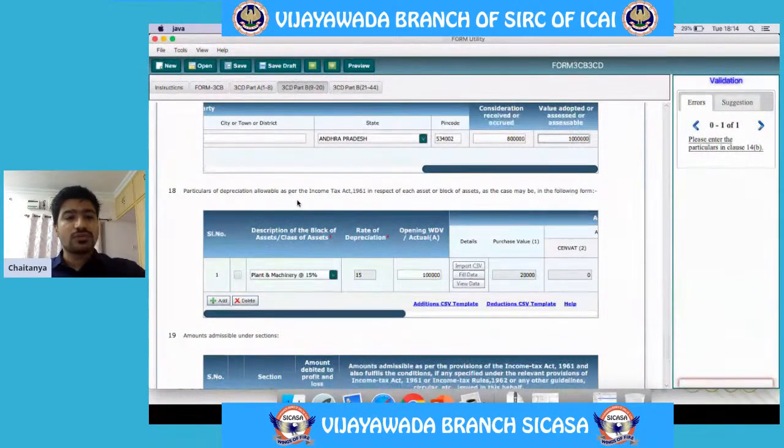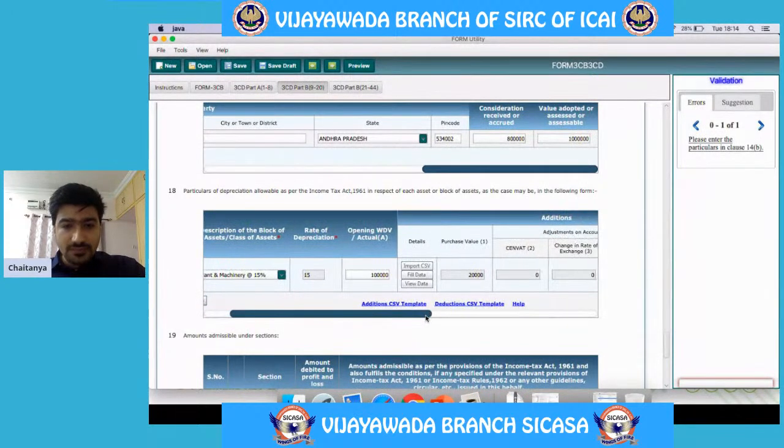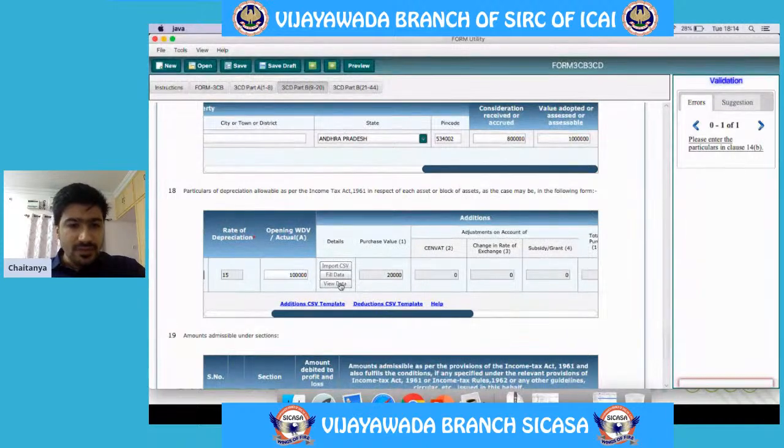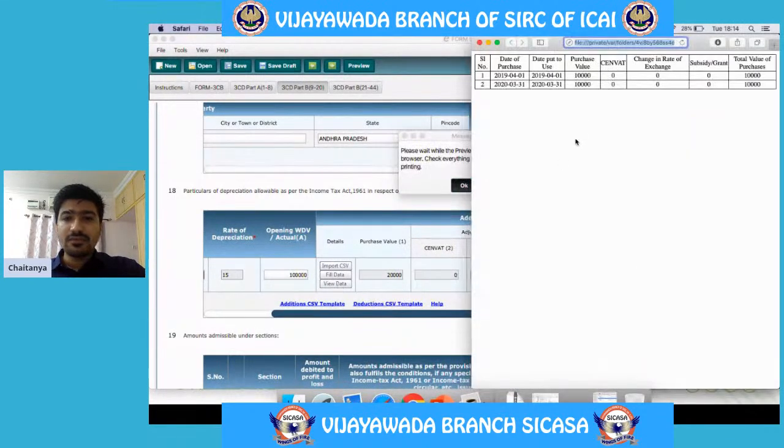This is how the clause looks. As I have explained, I have taken the case of plant and machinery. The depreciation rate is 15%. Say let's take the opening WDV is 1 lakh. I have purchased 2 assets in this year.